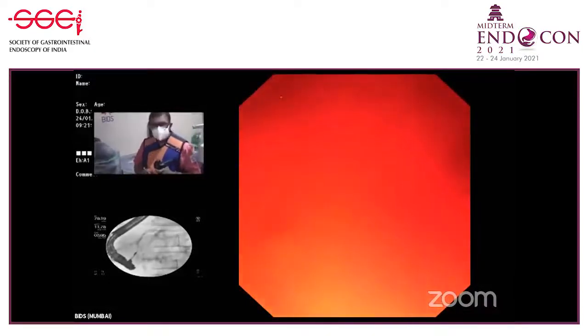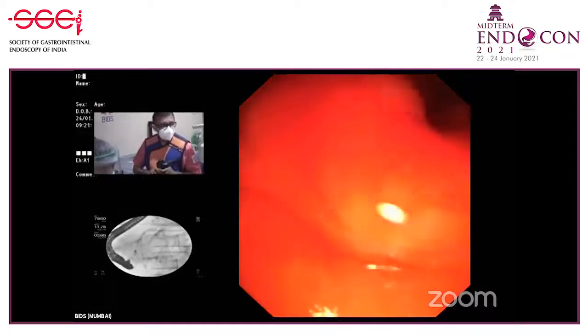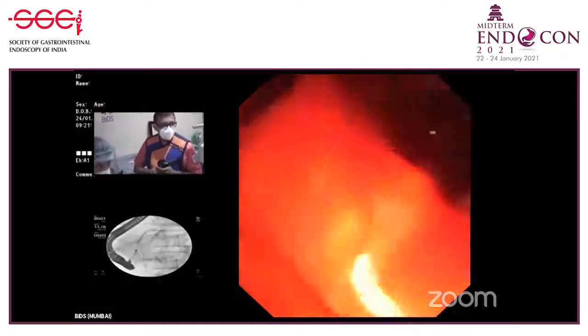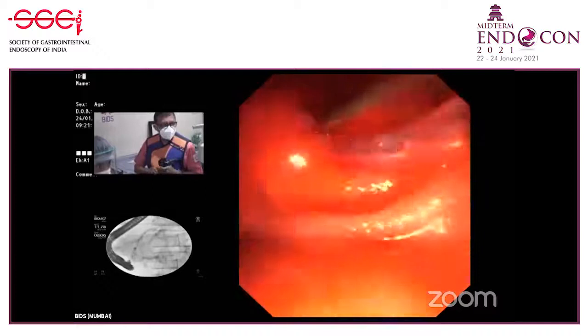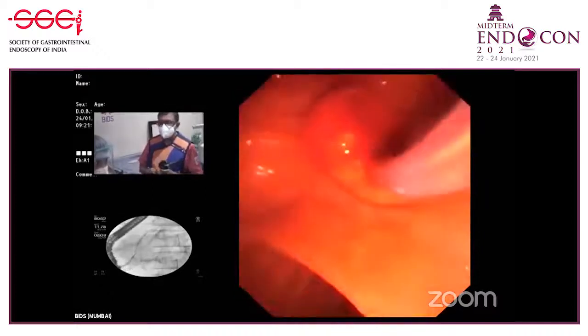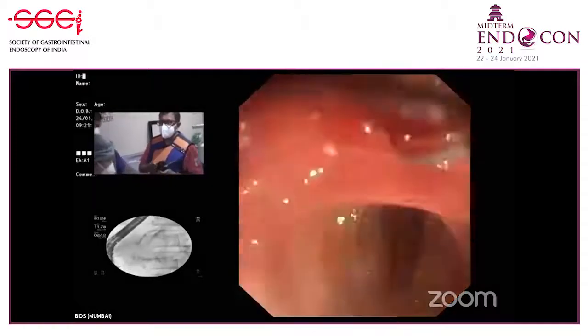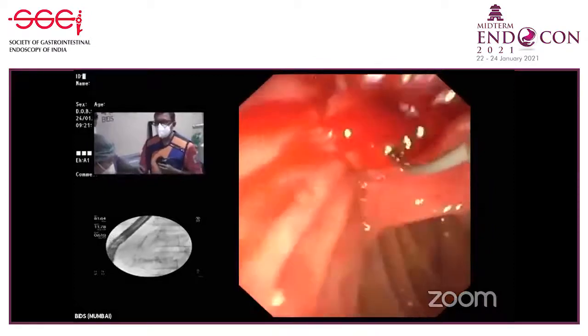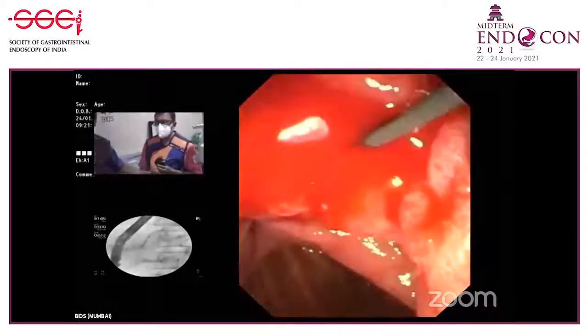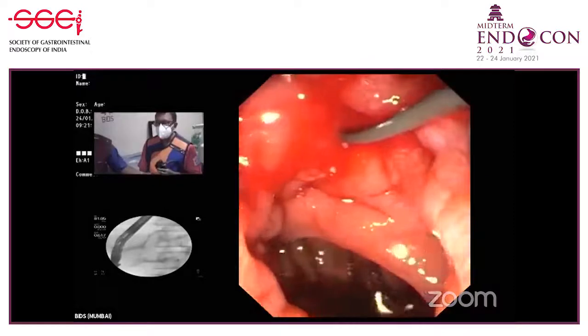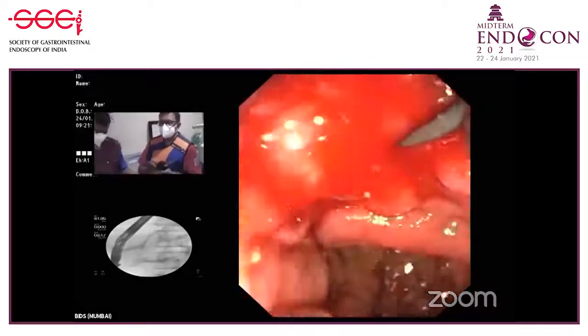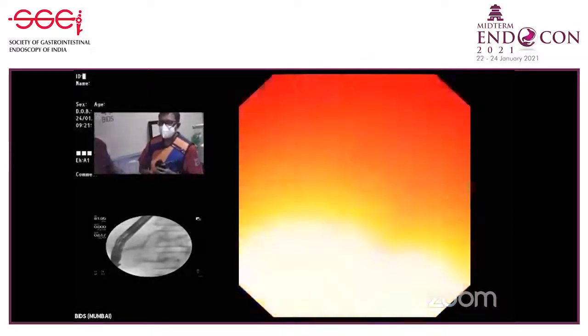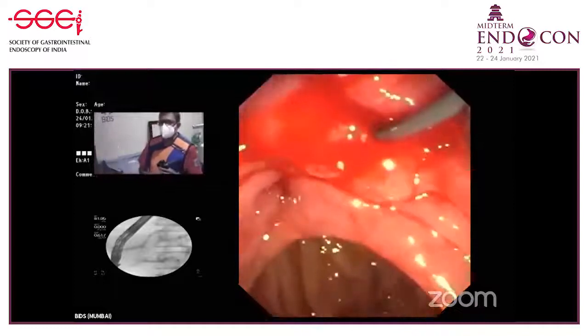May not catch it. Yeah, so forget about it, because this is not a straight pathway. So don't try to go inside with the basket. Take it out. This is not a straight pathway. The straighter pathway is through the minor. There is a little loop of the duct. So best thing to do here is to place a stent. Before that, you give a cannula. Let's go in and flush the duct first.